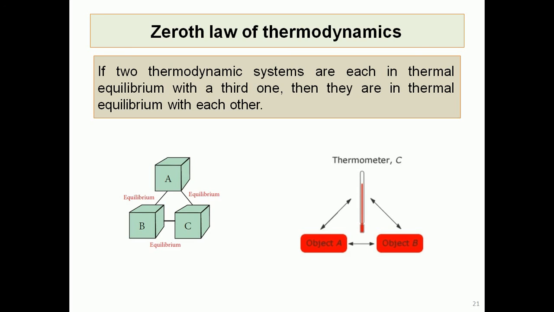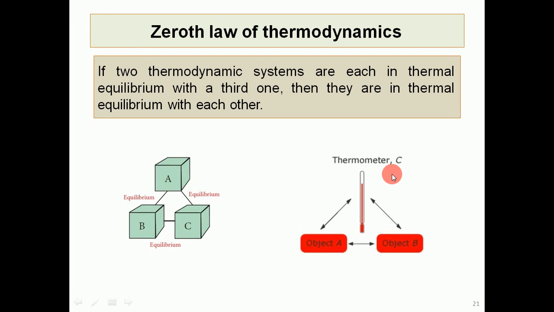Now, different thermodynamic laws. So zeroth law of thermodynamics says that if two thermodynamic systems are each in thermal equilibrium with the third one, then they are in thermal equilibrium with each other. For example, body A is in thermal equilibrium with body B, and A is also in thermal equilibrium with body C, then B and C must be in thermal equilibrium.